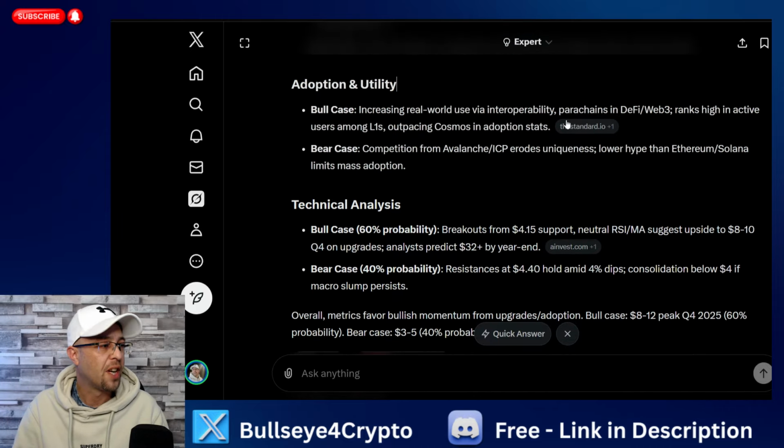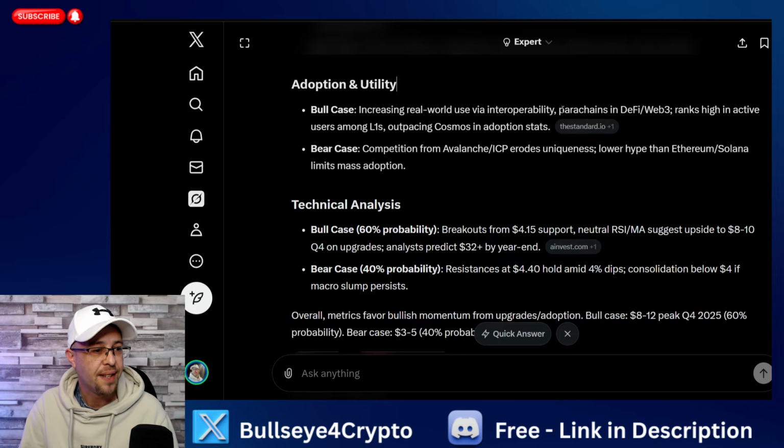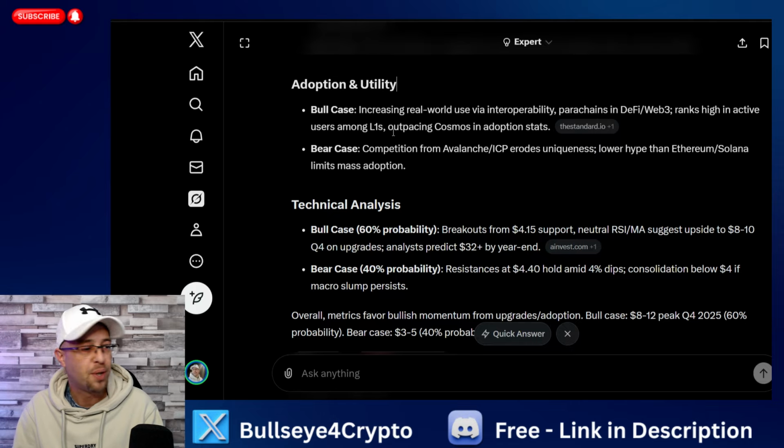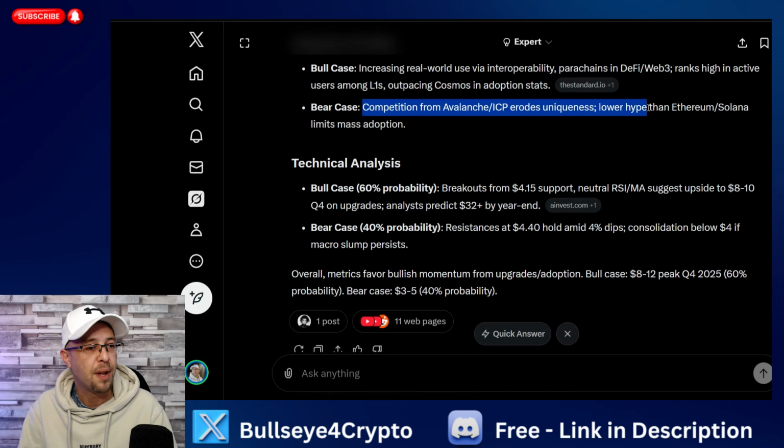Right, next one, adoption and utility. So let's go through the two scenarios. We've got the bull case: increasing real-world use via interoperability. Parachains in DeFi and Web3 rank high in active users among L1s, outpacing Cosmos in adoption stats. And the bear case is competition from Avalanche and ICP eroding uniqueness, and lower hype than Ethereum and Solana limits mass adoption.